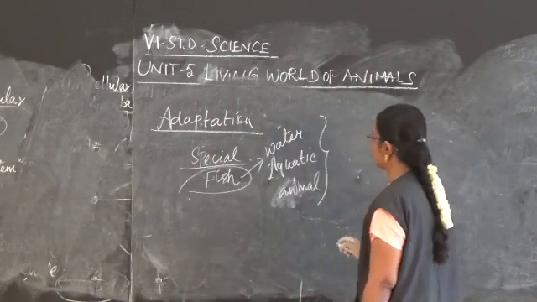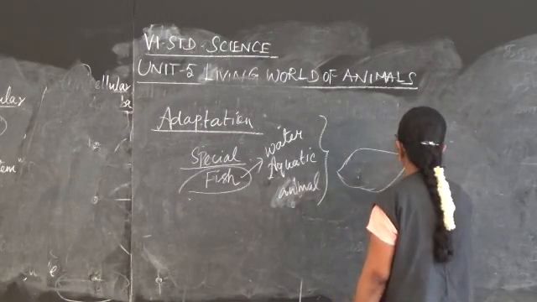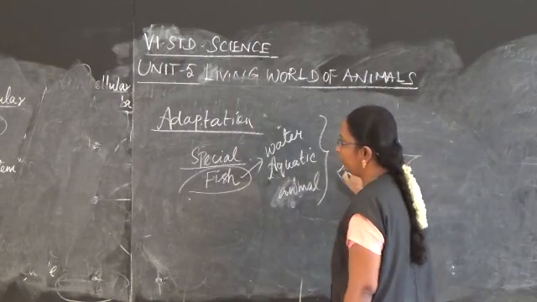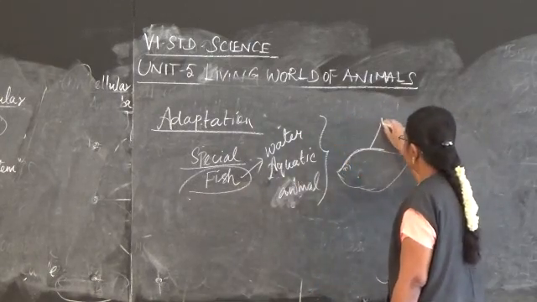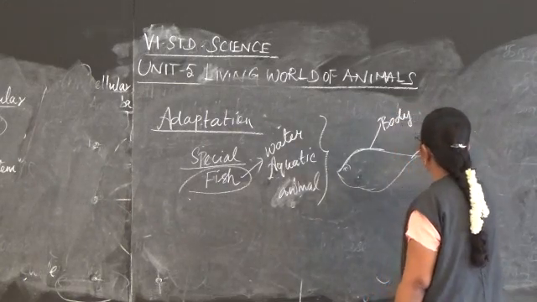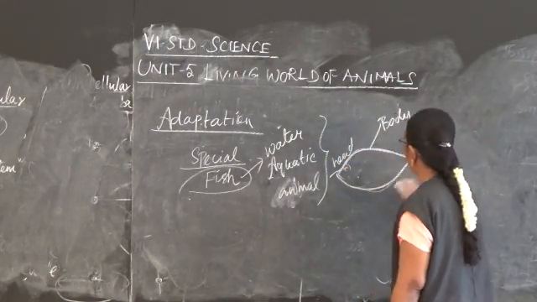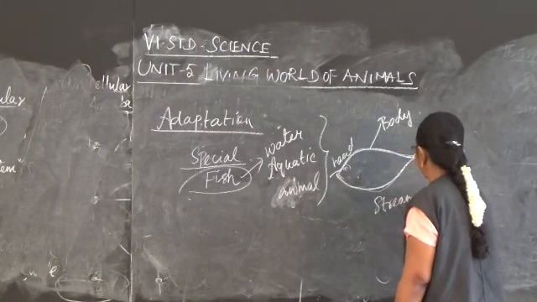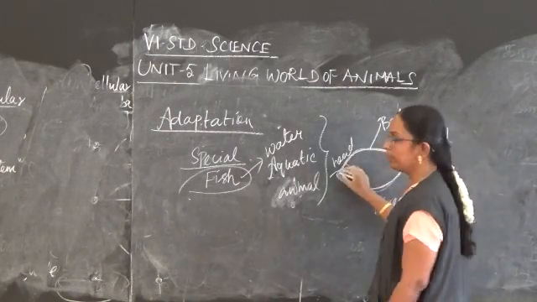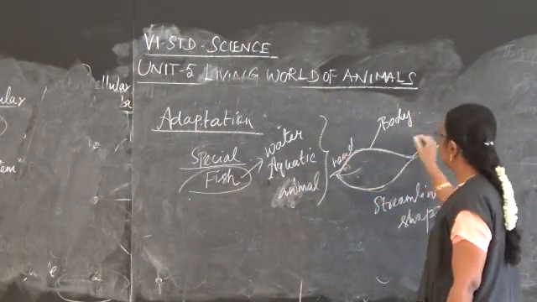When we talk about the structure of the fish, it consists of the head, the trunk and the tail.